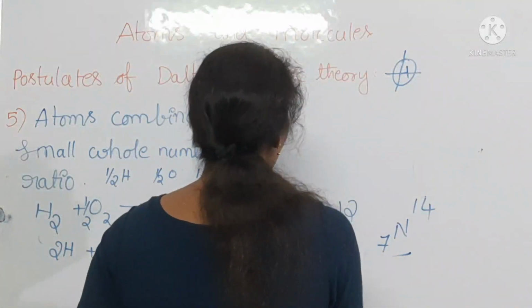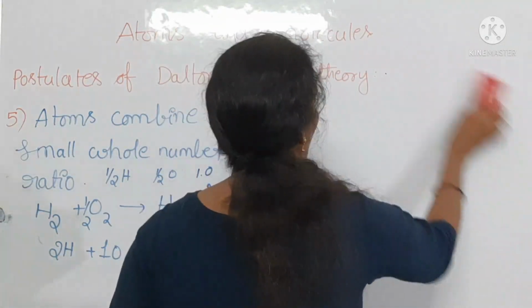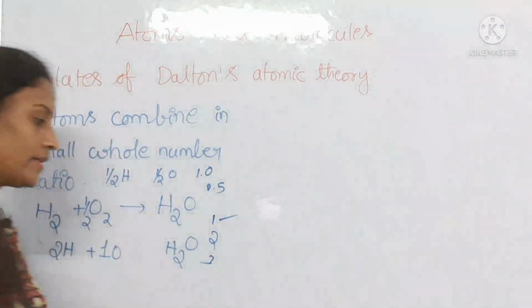Coming to another one, the sixth postulate.